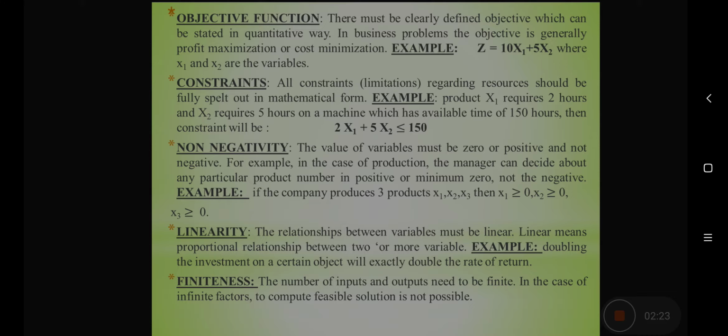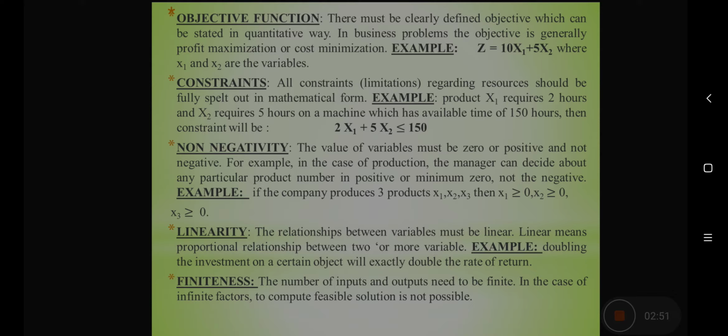For example, we want to have 10 per unit profit from X1 product and 5 per unit profit from X2 product, then our objective function will be 10x1 plus 5x2, where x1 and x2 will be considered to be variables. Now, what are constraints? In every organization, the resources are always limited, and when these resources are expressed in mathematical form, it is known as constraints.